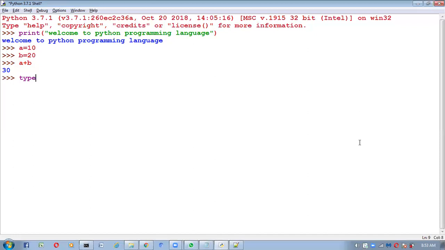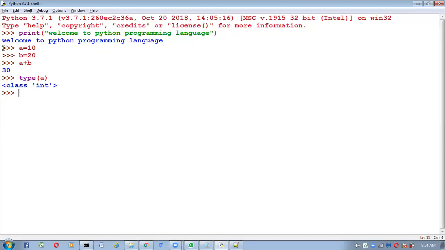Yes, Andy, Python is very easy to learn and a better option for programming. See, Andy, here I am going to ask A, what is your type? By using the type function, we can check. So now type of A I am asking. Here I am not specifying the type explicitly, but based on the value which we provided, it can understand the type, and that type only it will return. So type of A returns int type.